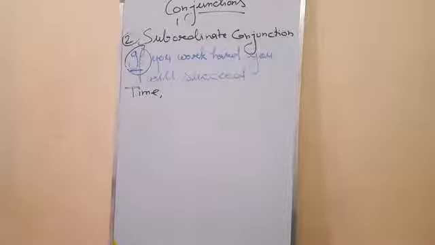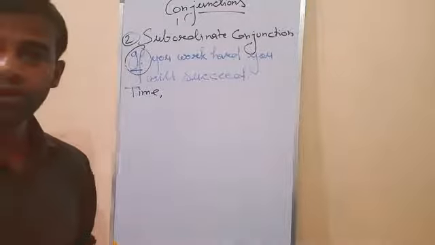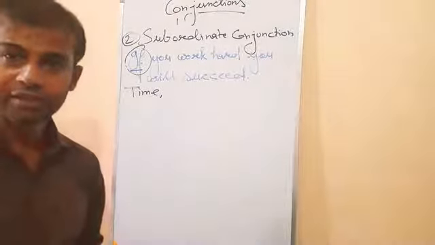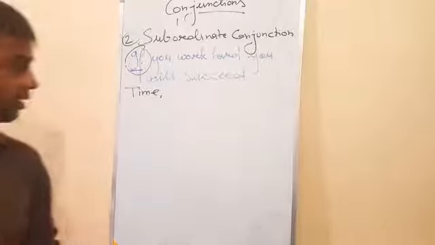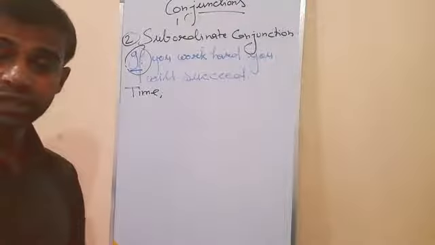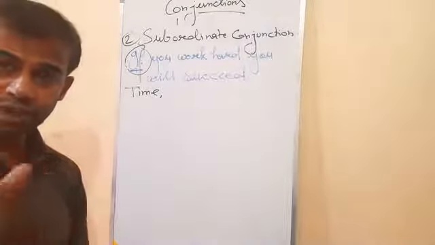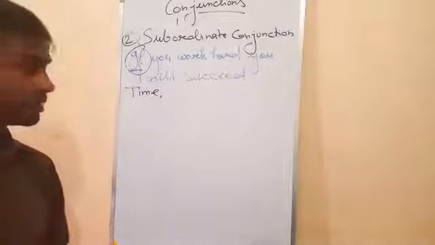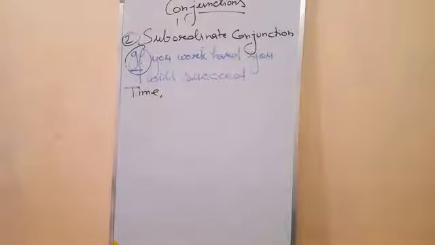Or you may also use, she had died before I had reached there. Understand now? We can also use after: the doctor came after the patient had died. So after is what? Subordinate conjunction. It is the time. Clear? So time. Next I am going to tell about the reason.